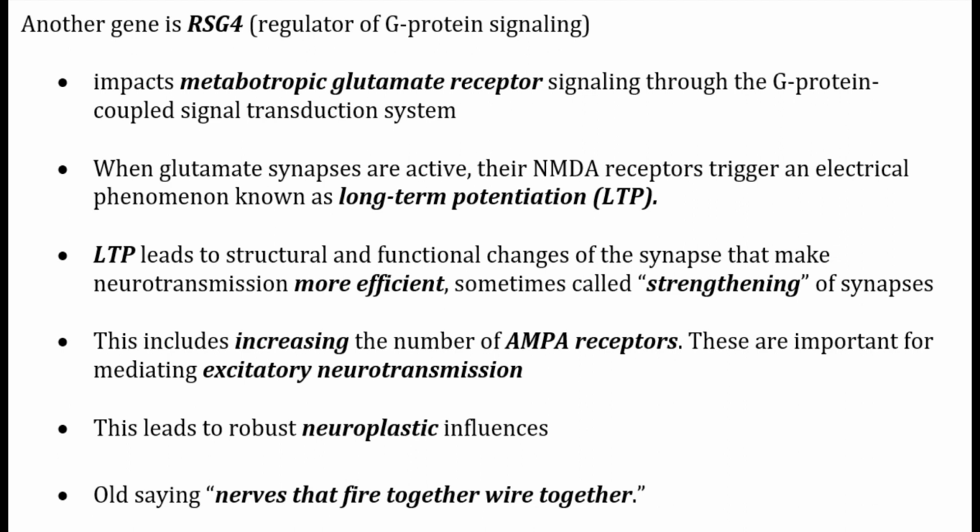When glutamate synapses are active, their NMDA receptors trigger an electrical phenomenon known as long-term potentiation. Now, this LTP leads to structural and functional changes of the synapse that make neurotransmission more efficient, sometimes called strengthening of the synapses. This includes increasing the number of AMPA receptors. These are important for mediating excitatory neurotransmission. This leads to robust neuroplastic influences. There's an old saying that goes like, nerves that fire together, wire together.